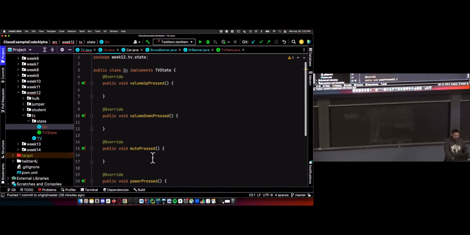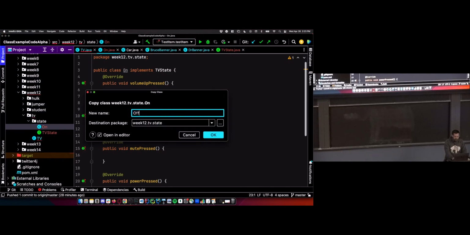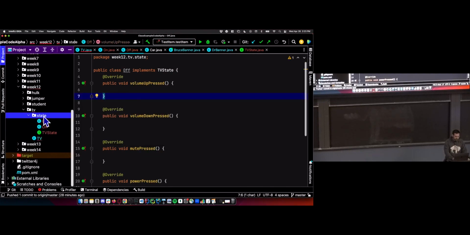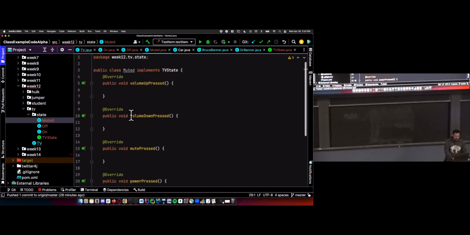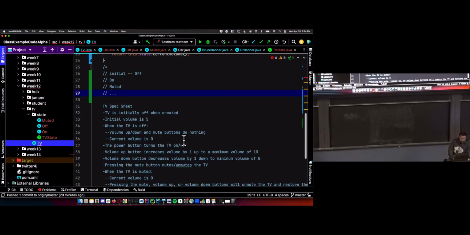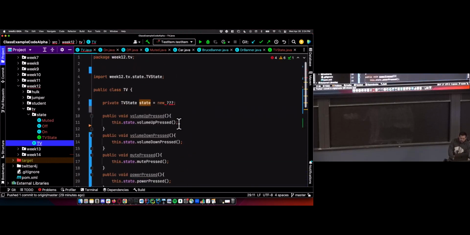And then let's create our other states, off and muted. And just getting whatever default functionality we get for these stubbed out methods. And now that we have our classes set up, we can create a new off.